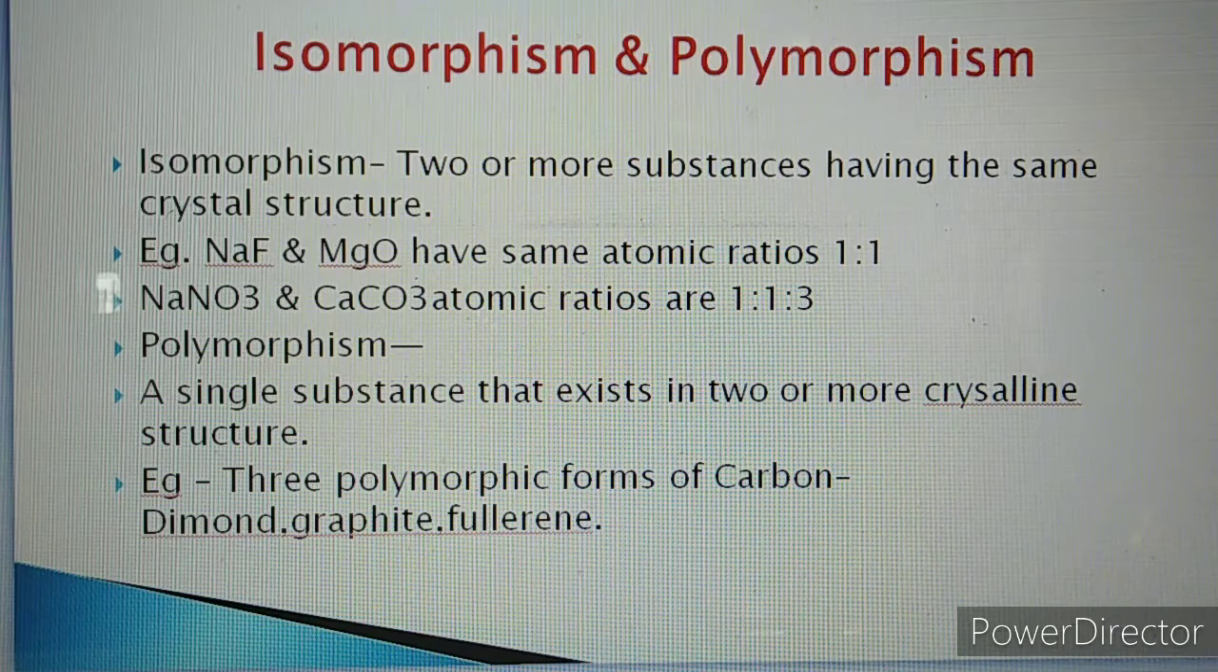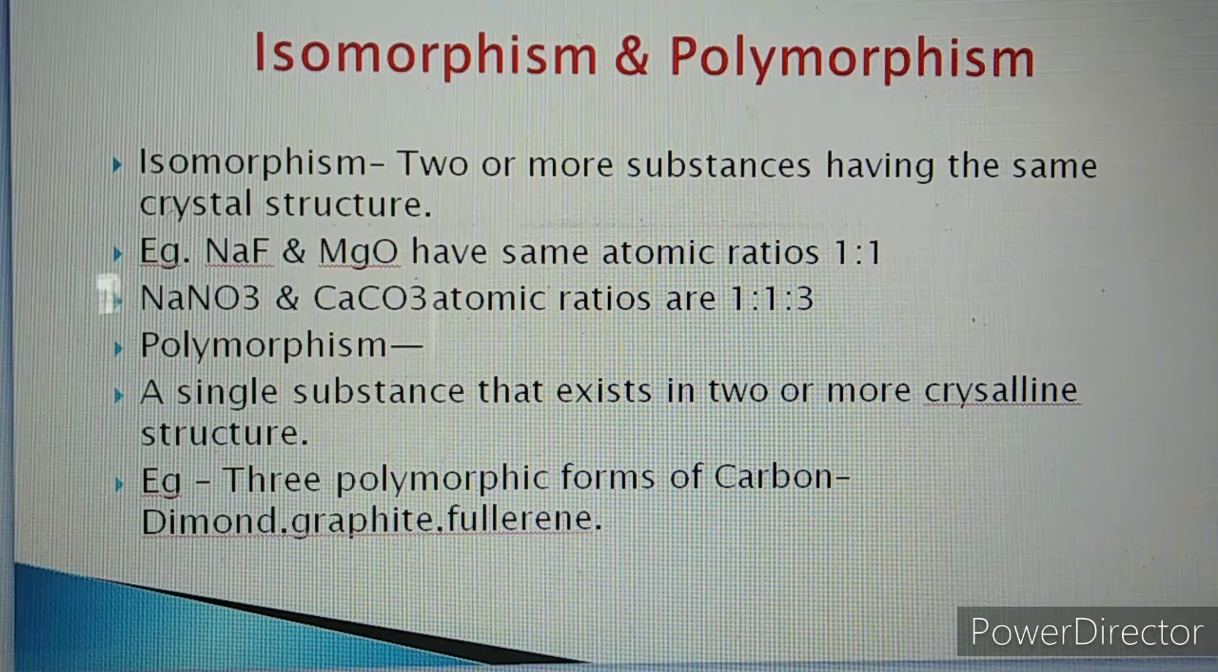For example, there are three polymorphic forms of carbon: diamond, graphite, and fullerene. The basic single substance is the same. Which one is the substance? That element is carbon, but elemental carbon exists in more than one crystalline form. Which crystalline forms? One is diamond, second is graphite, and third is fullerene.